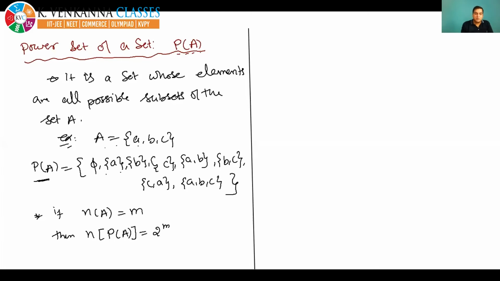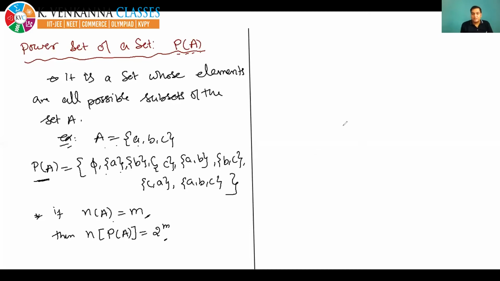Okay, why? If the number of elements in A is M, then the number of elements in the power set of A will be 2 to the power M. Why? Because if the number of elements in the set A is M, then the total number of subsets of A will be 2 to the power M, and all those subsets will be elements of the power set.